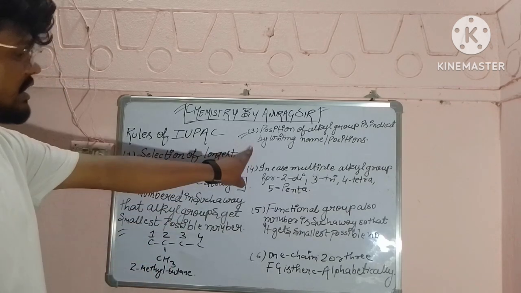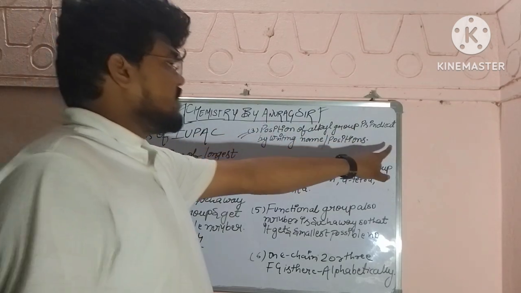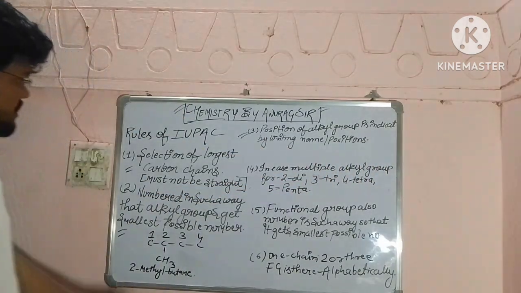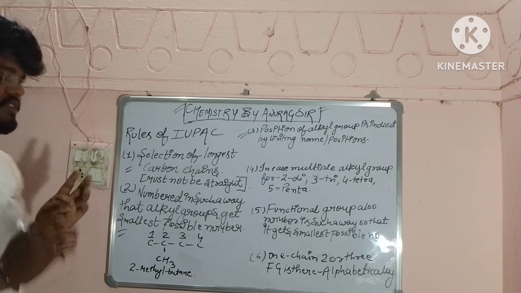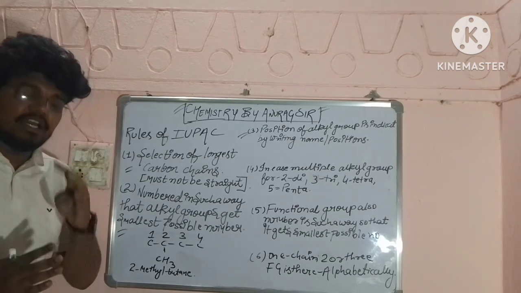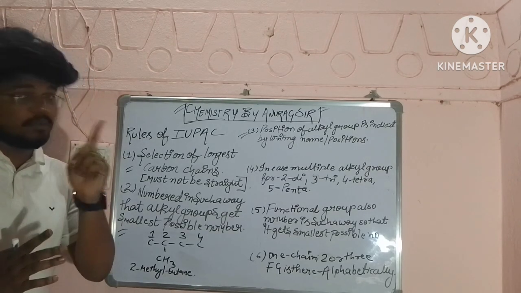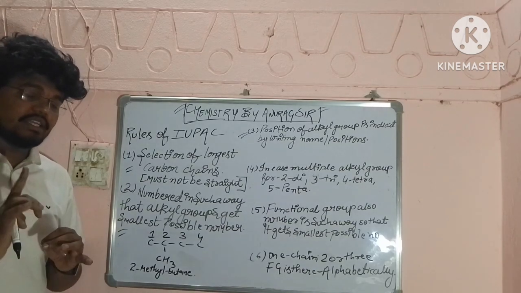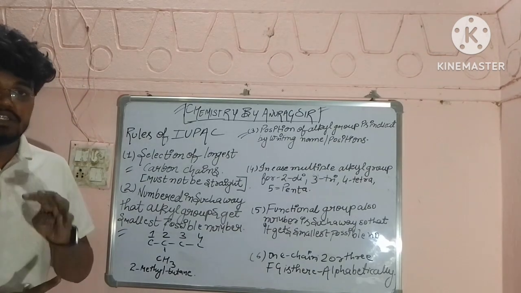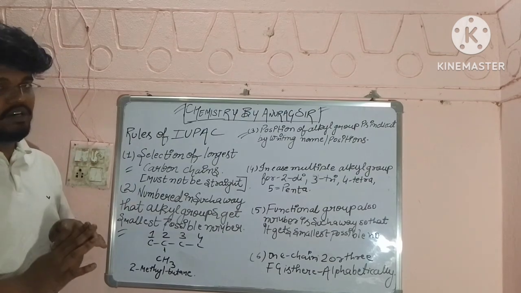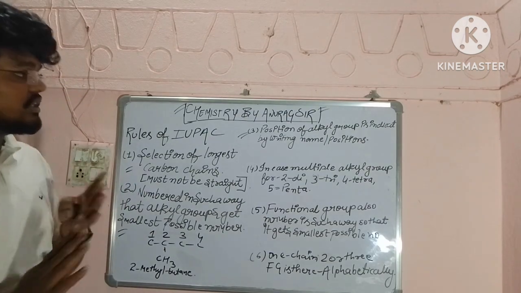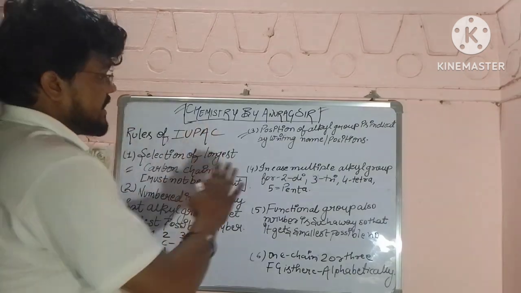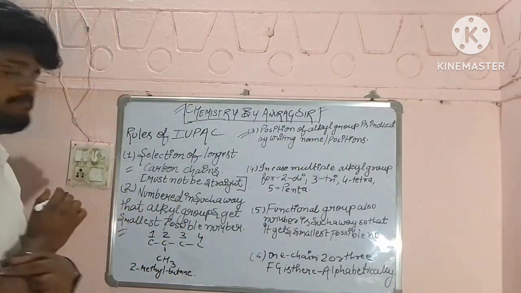So this is how. Third rule is what? Position of alkyl group is indicated by writing their name as well as the position. Okay. So first what we have to do? First we have to select the longest carbon chain, and the longest carbon chain must not be straight. Second what we have to do? We have to number in such a way that the alkyl groups get the smallest possible number. Then third one, the position of alkyl group is indicated by writing their name and position.